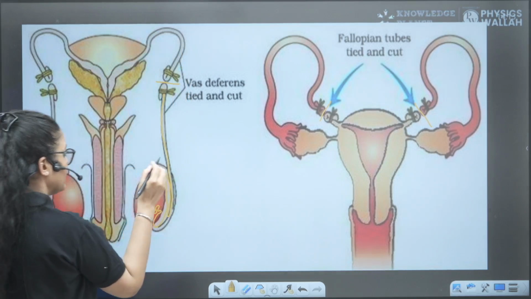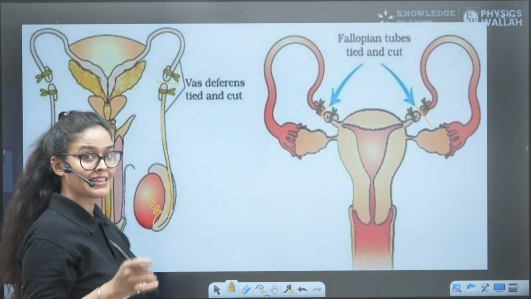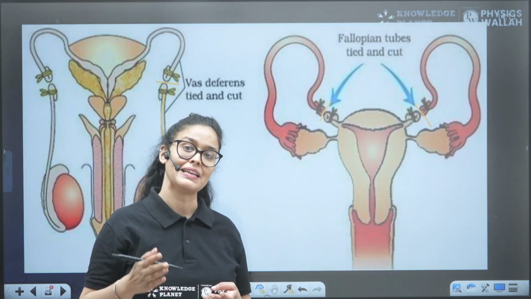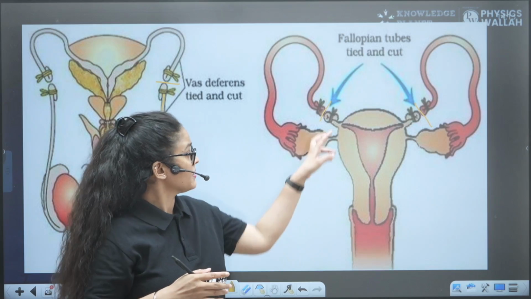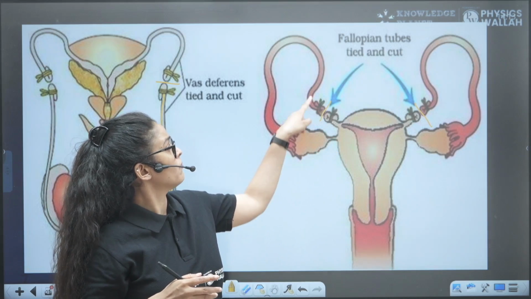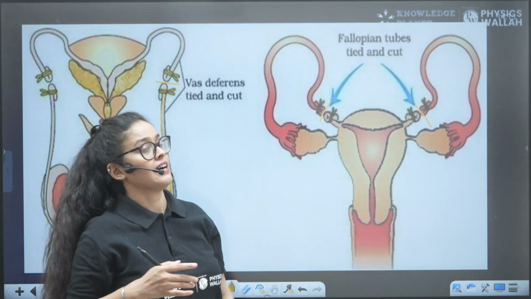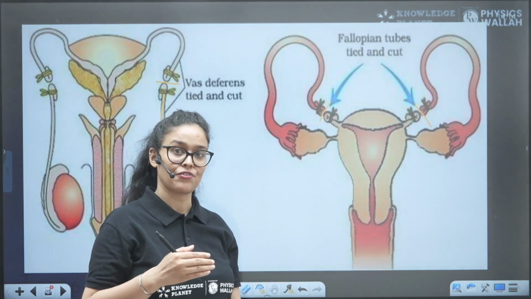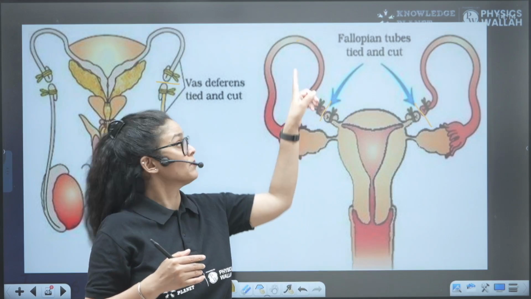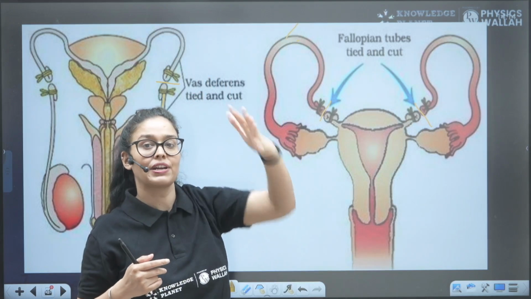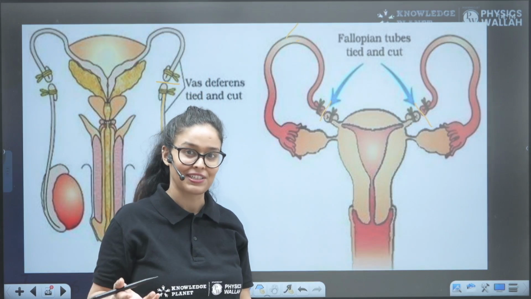The main purpose of sterilization is to prevent gamete transfer. If the fallopian tube is cut, sperm will not be able to reach the site of fertilization, the ampulla region, and fertilize the egg.